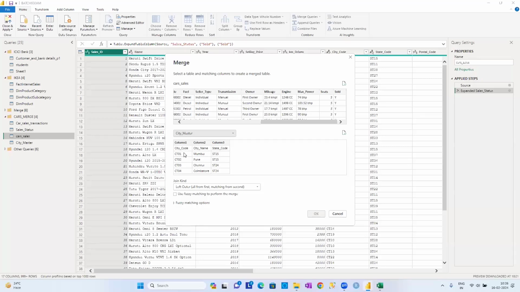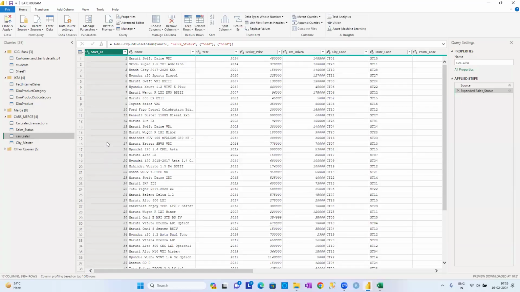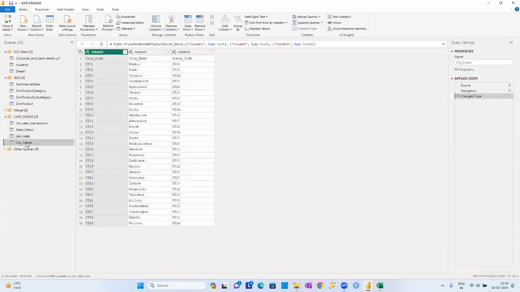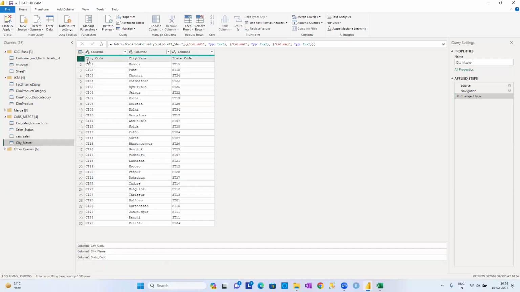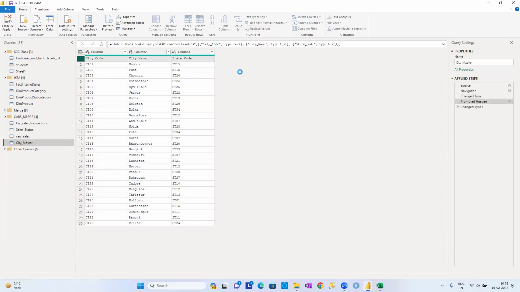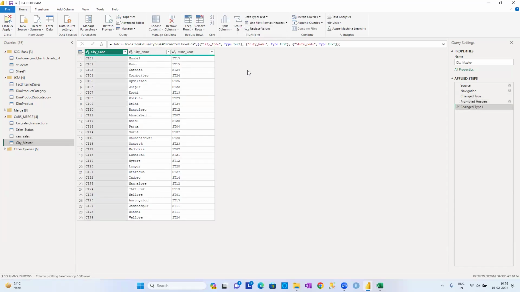So what is the name? Observe carefully, guys. Column names are not properly formed, guys. Column names are not properly formed. You know what we have to do now. Actually, column names are not properly formed by the city master. Then what do you have to do? Anybody, guys? What is the option we have to use now? Anyone, guys? The column names are not properly formed. Here is a column name. You have to take this as a column name. So what do you have to use? Use first row as header. Yes, absolutely. Use first row as the headers. We have to use it, guys. Otherwise, joining is not going to take place properly. Now you can perform the joining, guys.